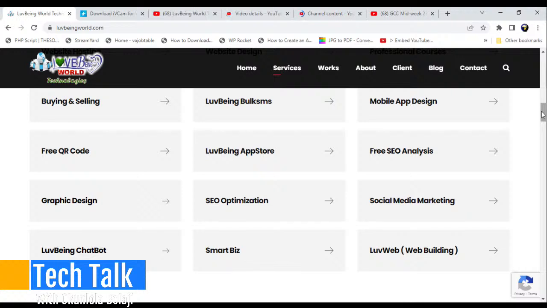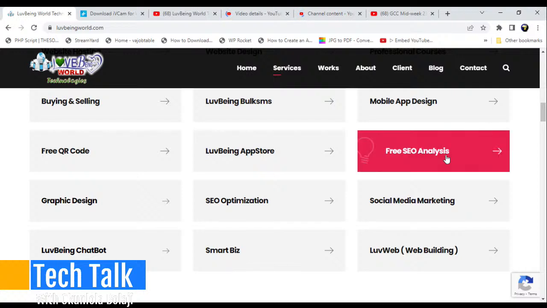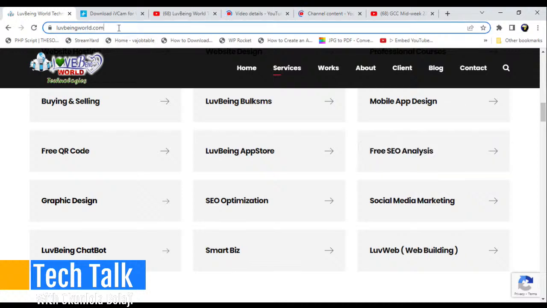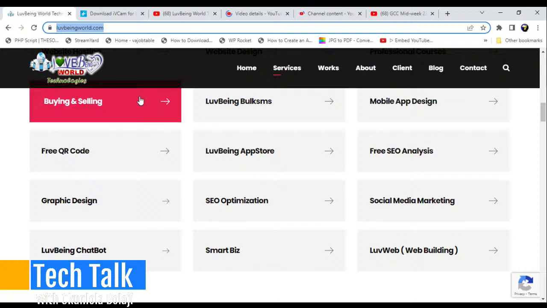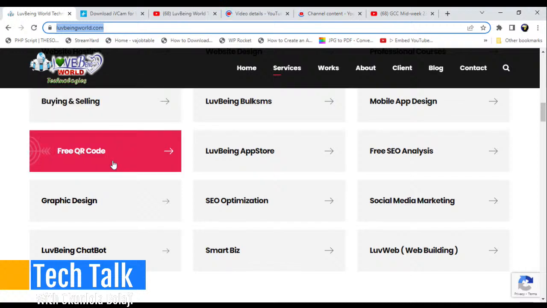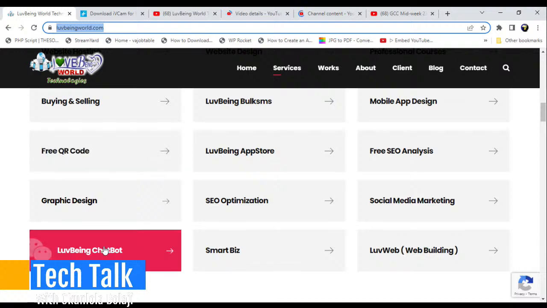Let's say you have knowledge on how to design websites, but you want to know if your websites actually have enough traffic. You can just go to Free Academy. You can actually access this by going to Loving World Technology, lovingworld.com, and we have fair code and the like. So we talk more about this over the period of time. For example, now we have chat builder where you can actually build a robot chat, and a lot more are coming in. We discuss more on that.